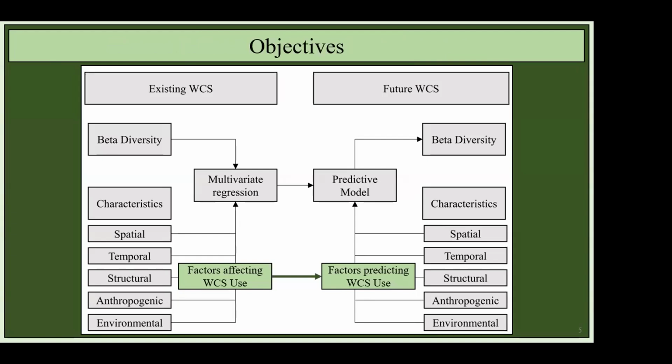So the objectives for our study were to, one, determine the relative contribution of structural, environmental, and anthropogenic characteristics on wildlife crossing use of the mammal community, and then develop a model of community crossing use to be able to predict diversity at new crossings to inform construction efforts of those crossings.